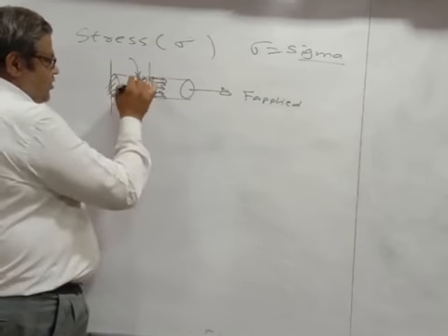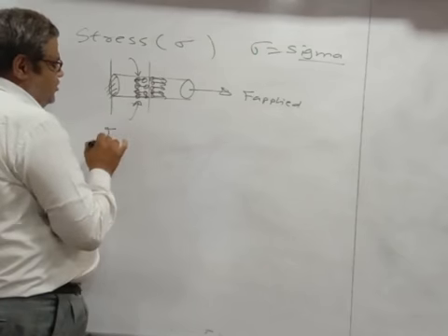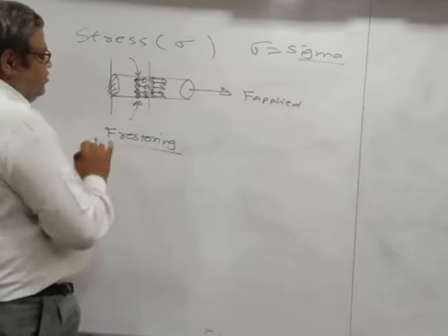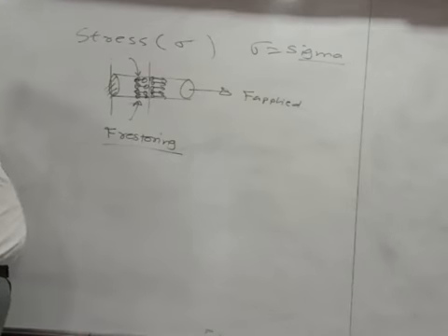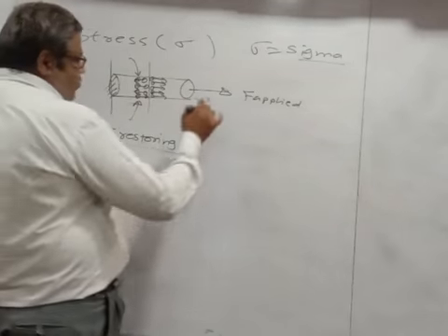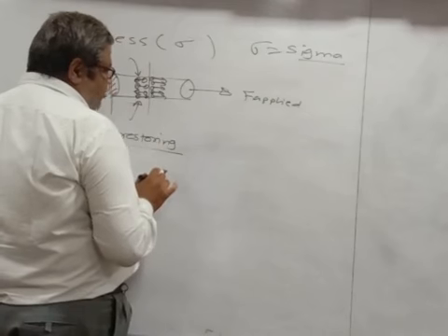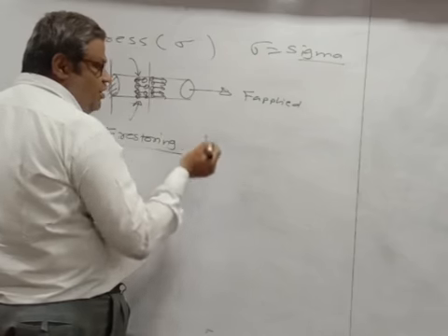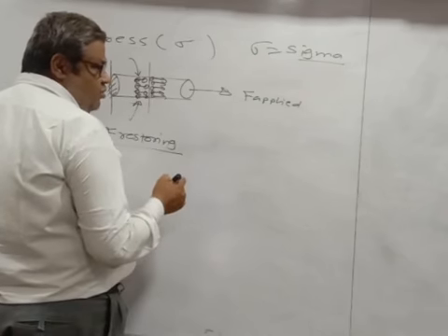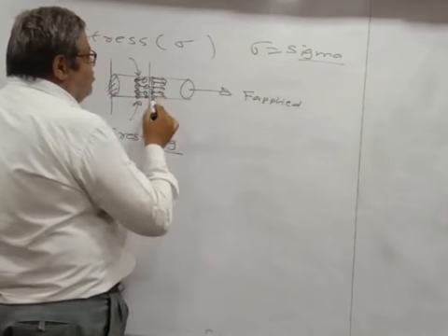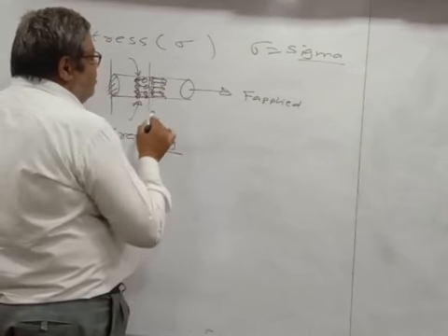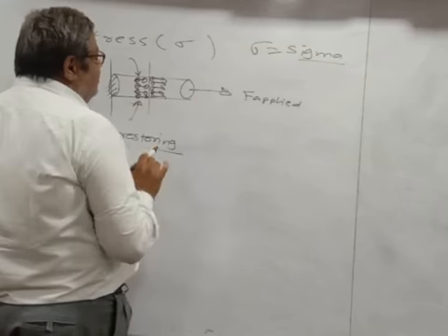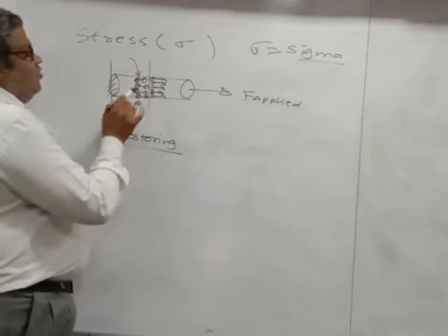This force is known as the restoring force. What actually happens? You have applied the force in this direction. If you take any arbitrary cross section, then all the constituent particles along this cross section will be under the influence of this force. So if they are under the influence of this force, then what actually will happen?